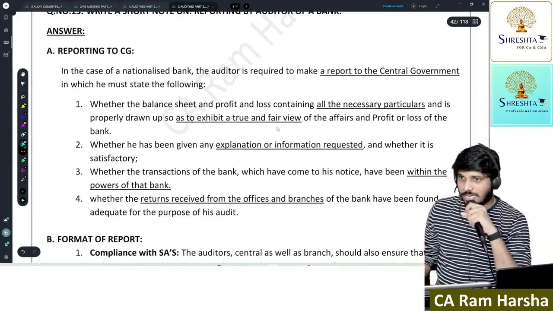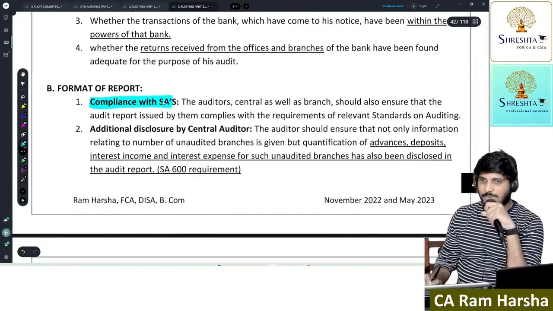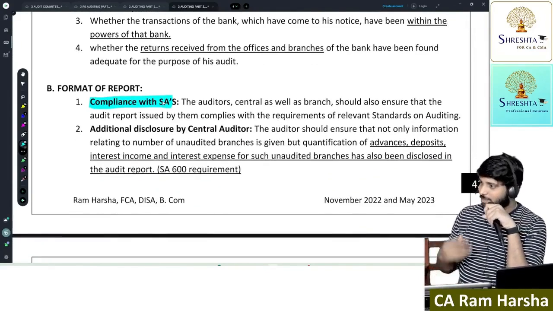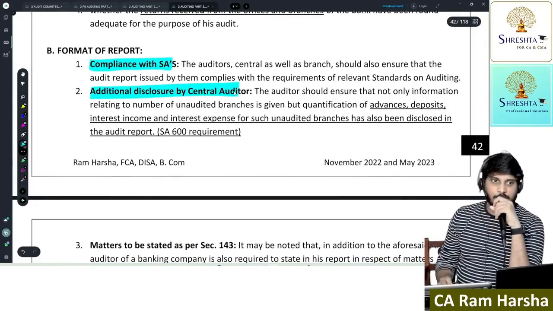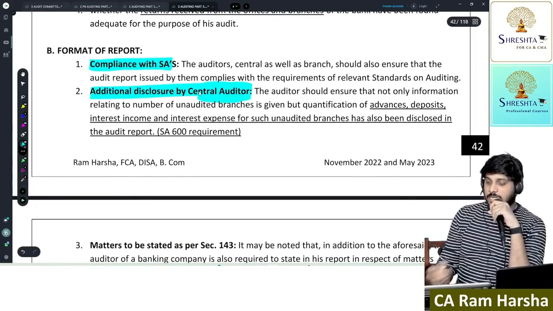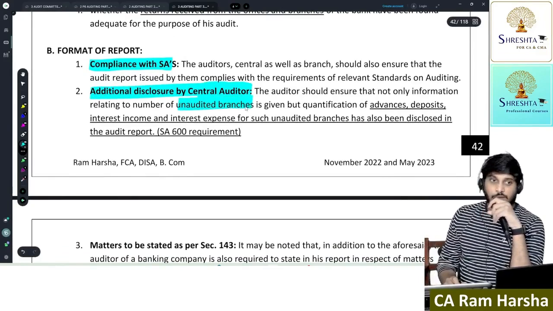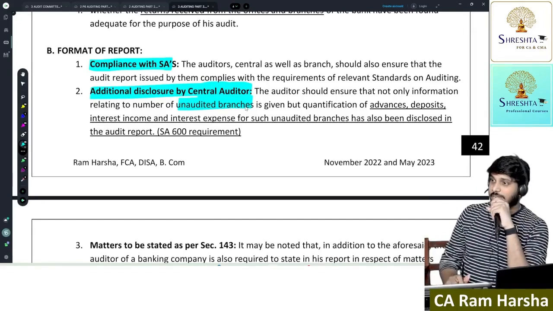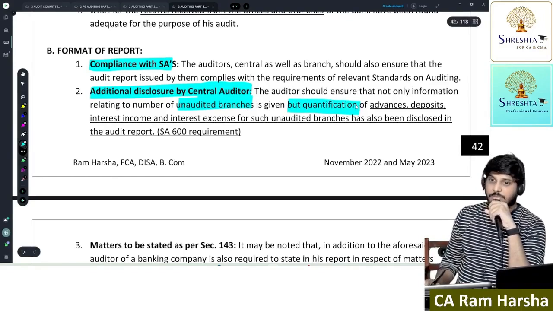Now, what does the auditor have to report in case of a bank? First of all, the format of the audit report is similar to the standards. We will comply with the SA 700 format. We will give additional disclosures. The central auditor shall give additional disclosures about the number of unaudited branches. Not only that, even quantification shall also be given.